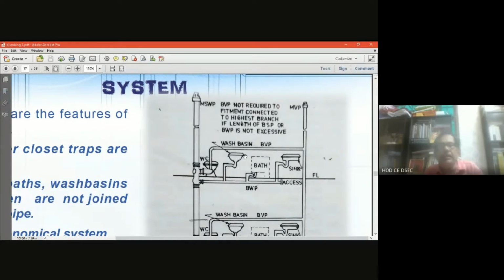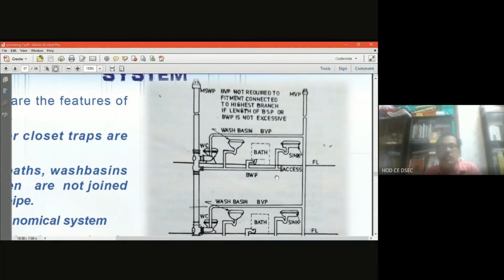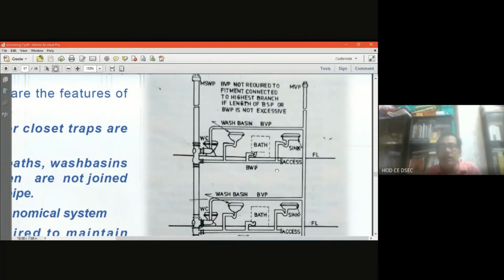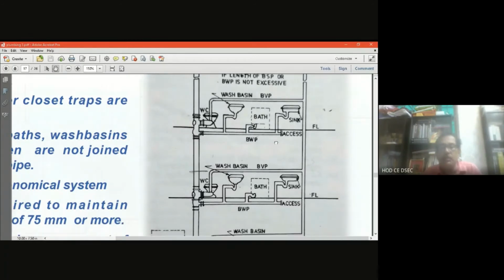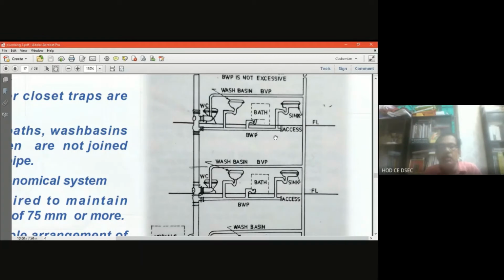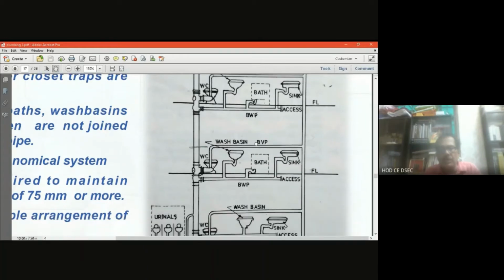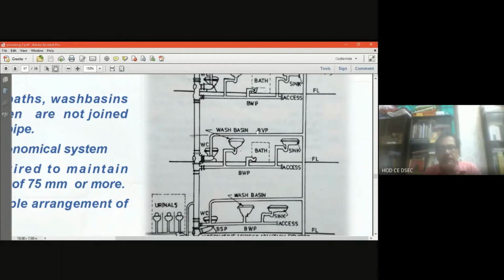You see the ventilator MSWP, definitely there is a single pipe, that is the main soil waste pipe, and you see the right portion, that is the MVP, main vent pipe. It is only connected to the water closet part, that is the cistern WC, but not connected to other sewage water. So that is the special characteristic to be seen in this type of system.